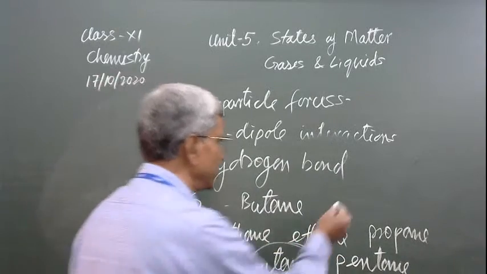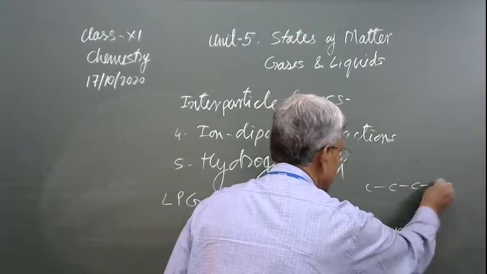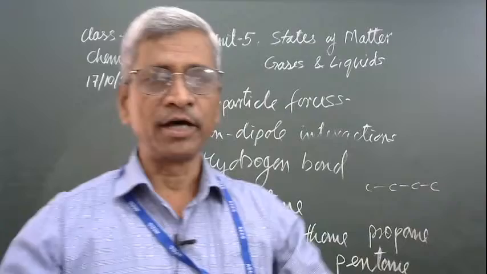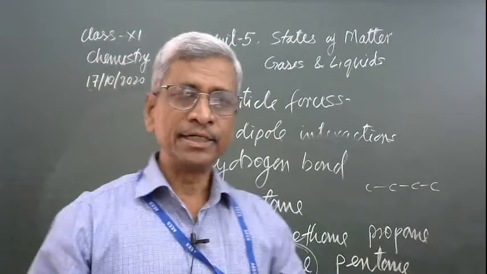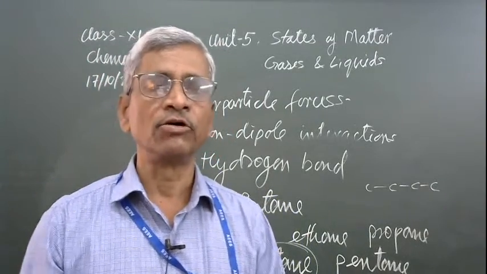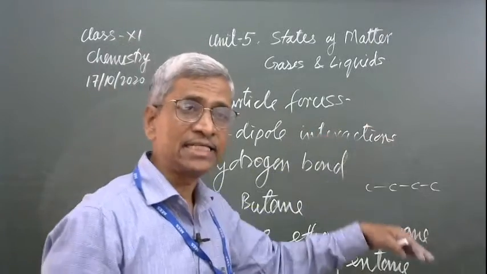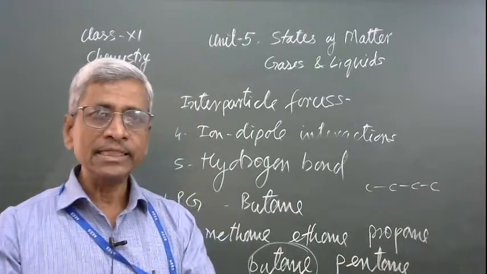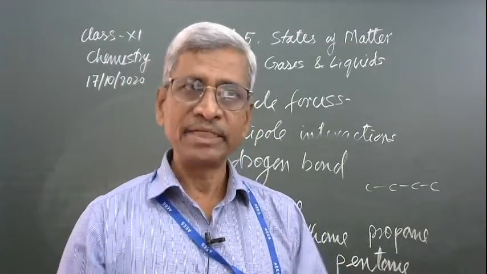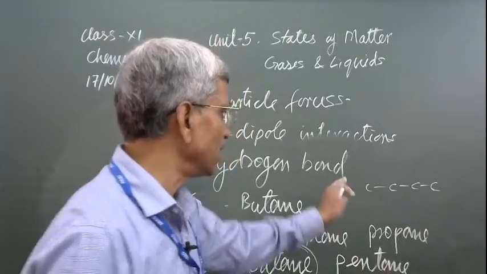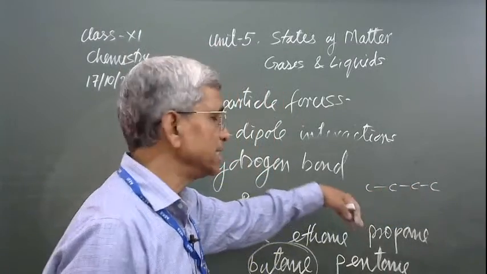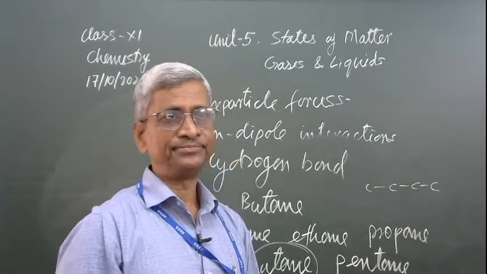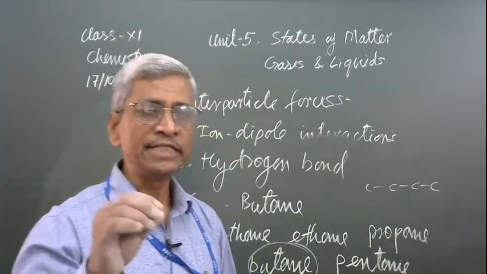When there are 4 carbon atoms, the surface area of the molecule is much larger, so the dispersion force becomes strong enough, and when we pressurize that molecule, it changes into liquid state. It is an easily liquefiable gas. Basically it is a gas, but due to its large surface area, it has stronger dispersion force and it can be liquefied easily. That is why butane is preferred.